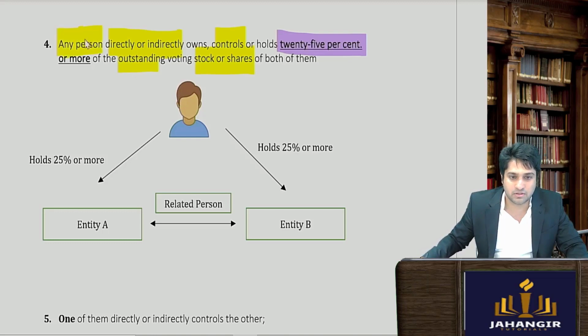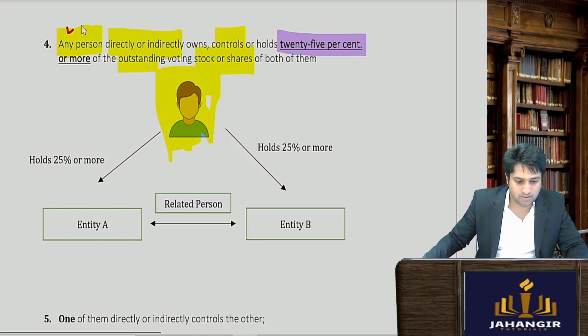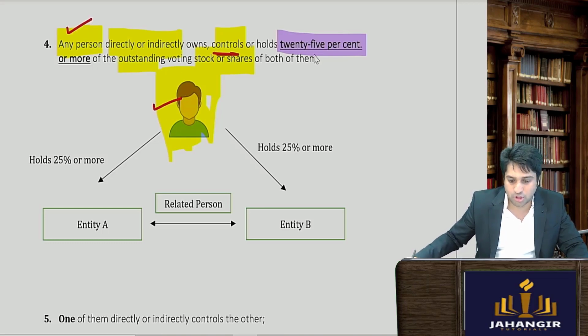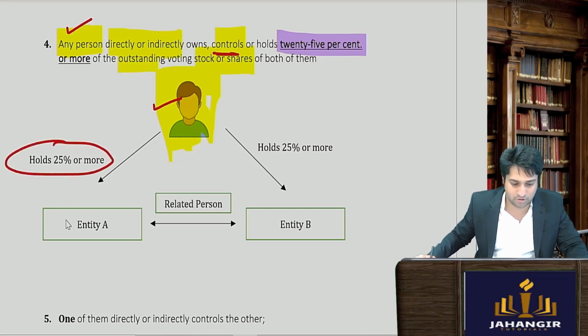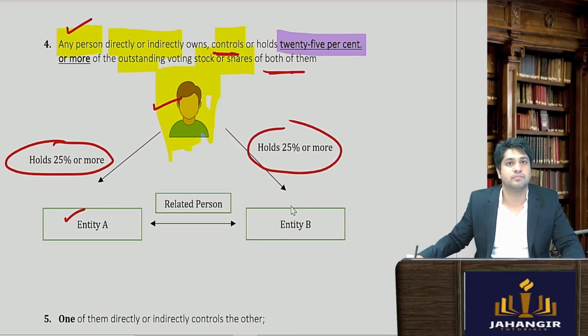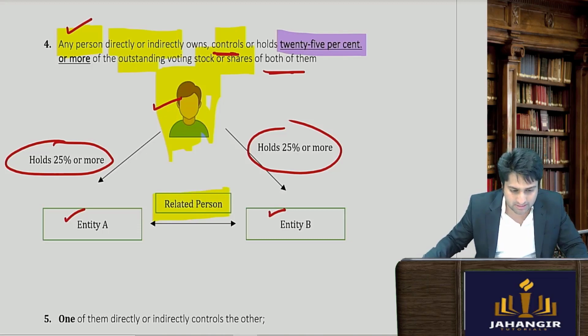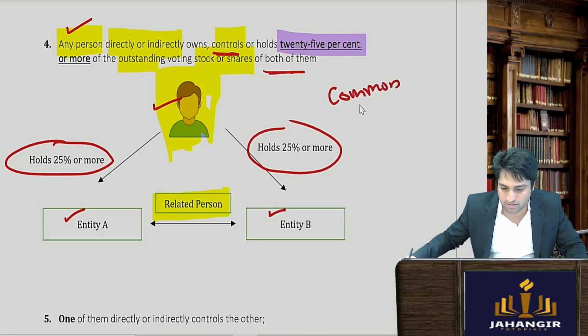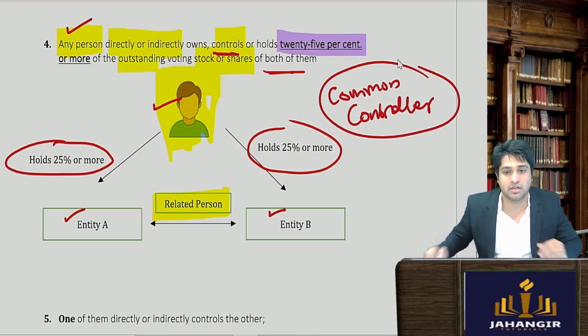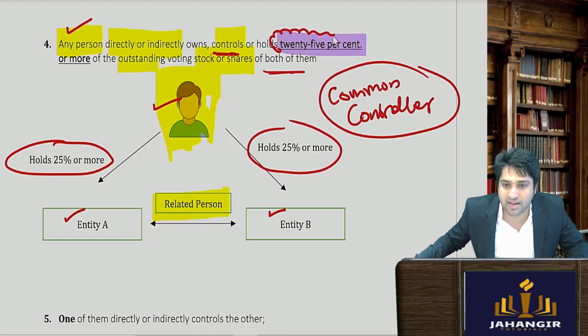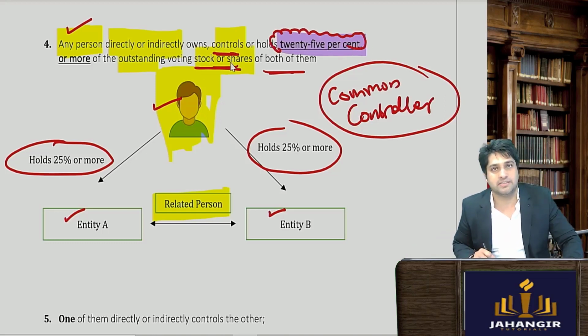Means any person, let's say this person controls 25%, so he holds 25% of entity A and also 25% of entity B. So entity A and entity B are also deemed to be related persons because they have a common controller. In simple words, I can write it as a common controller. And how do you determine control? Holds 25% of stocks or shares.